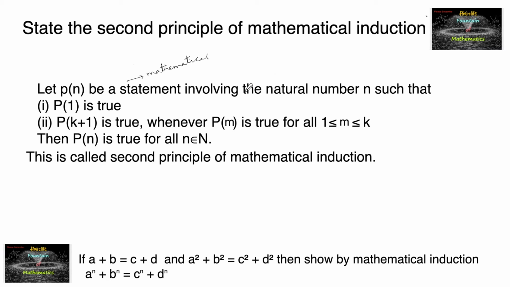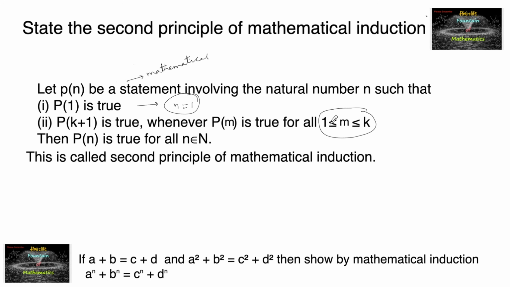So this principle states that for any mathematical statement, first, if we can prove it for n is equal to 1, then let us assume that for some k, 1 less than or equal to m less than or equal to k, meaning whatever numbers are less than or equal to k, the statement is true.